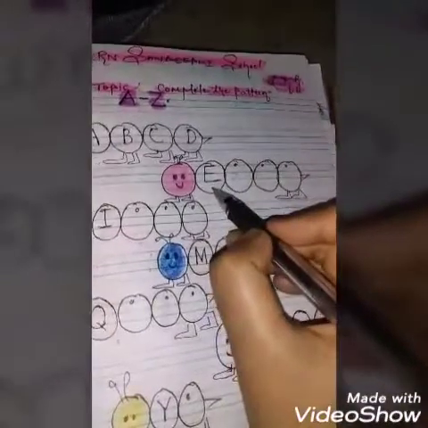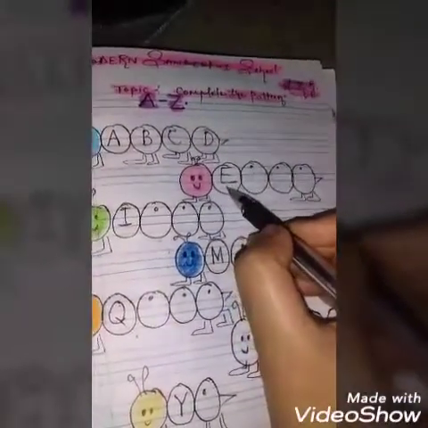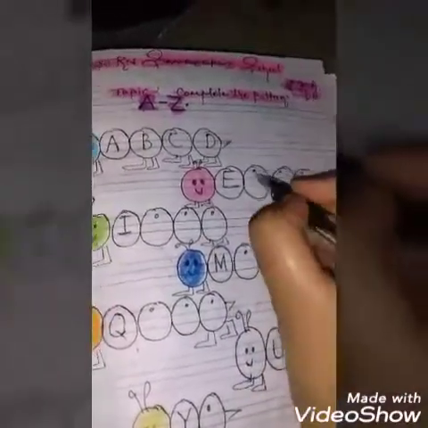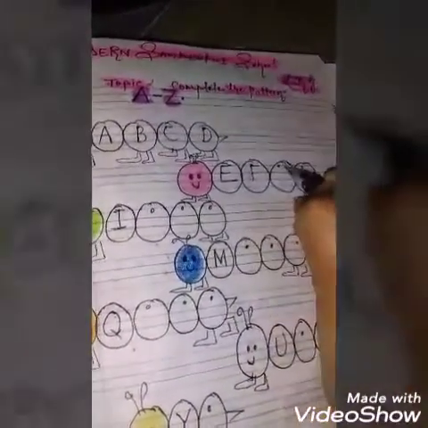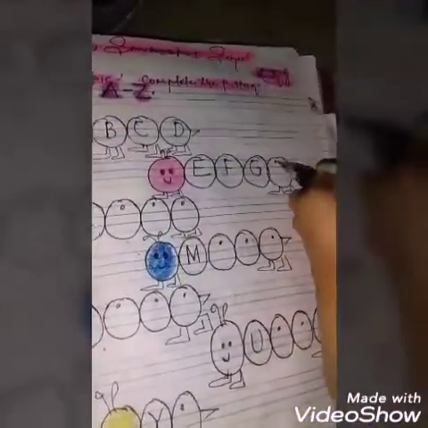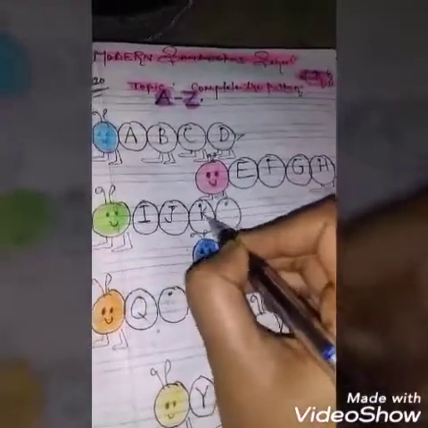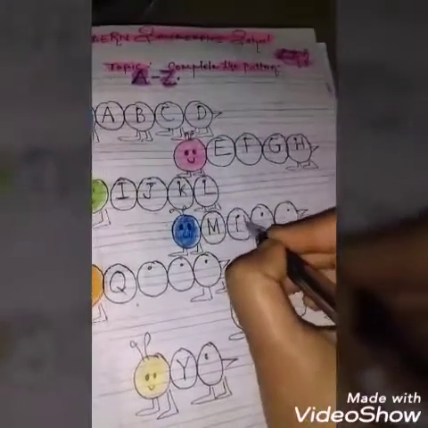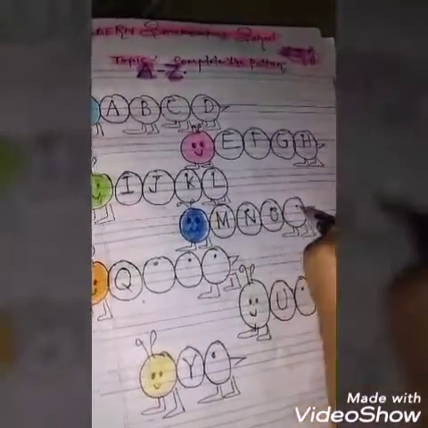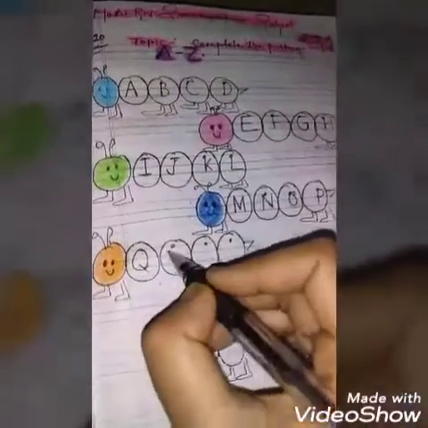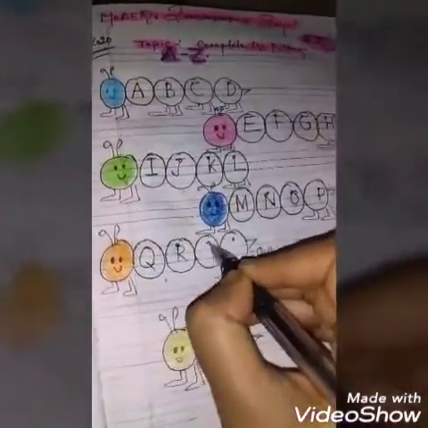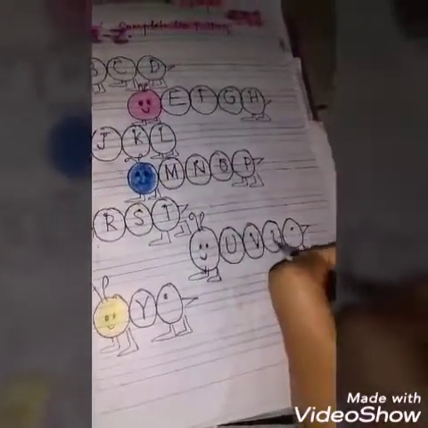Next is E. We have to see the first letter, then complete the pattern. What will come after E? F. Then G, then H. Next is I. Then J, K, L, M, N, O, P, Q, R, S, T, U, V, W, X, Y, and Z. Next.